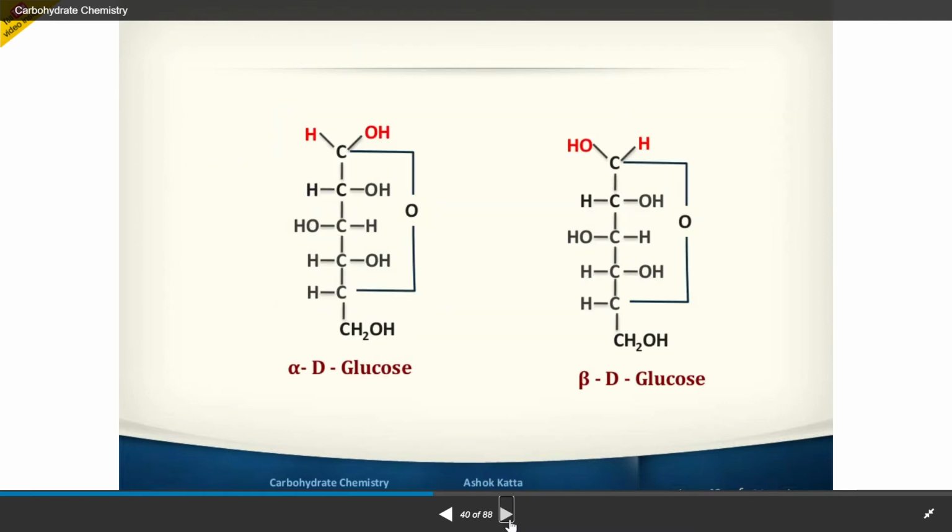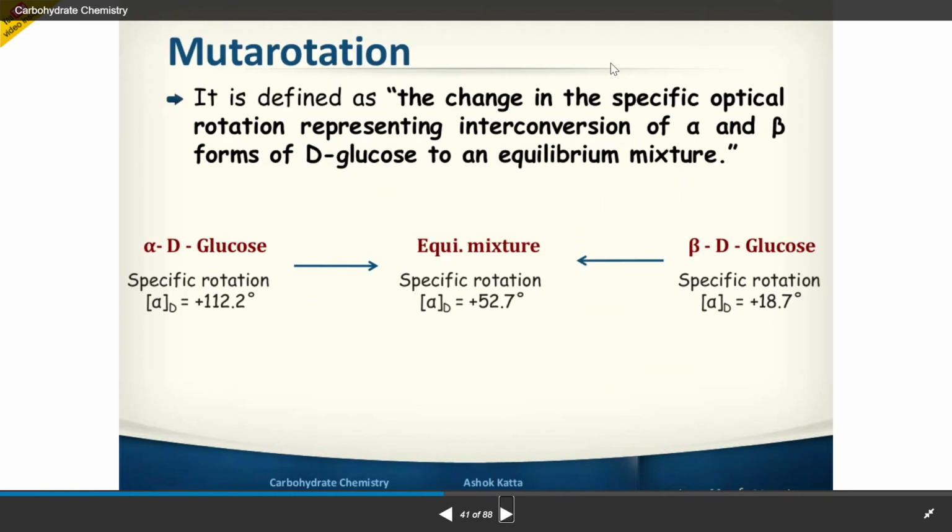This is anomerism. Mutarotation is defined as a change in specific optical rotation representing the interconversion of alpha and beta forms of D-glucose to an equilibrium mixture.